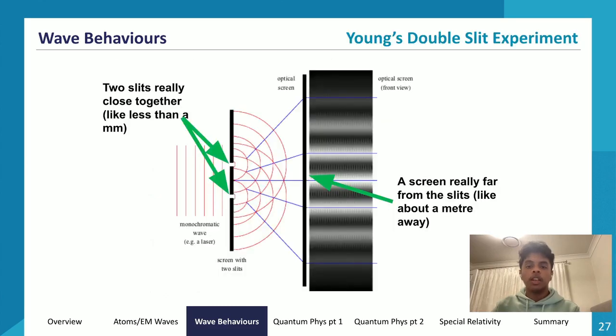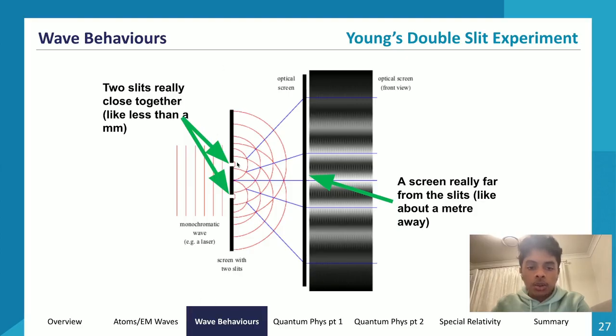So now we can move on to Young's double slit experiment. What is Young's double slit experiment? He did this to see whether light displayed wave or particle properties. What he did was take a light wave and shine it through two slits very close to one another. So we have a monochromatic wave directed at a diffraction grating with two slits.